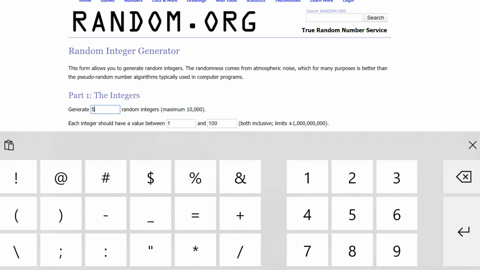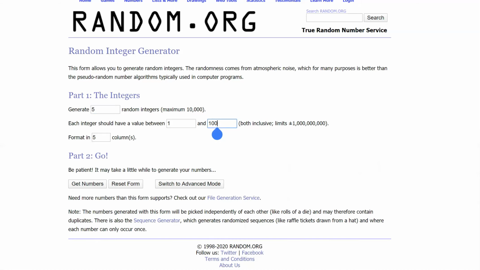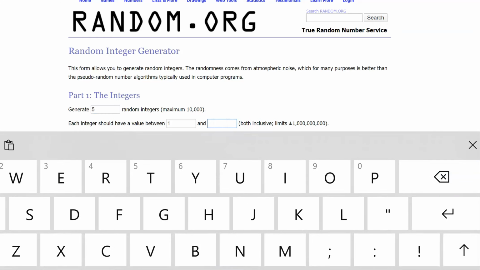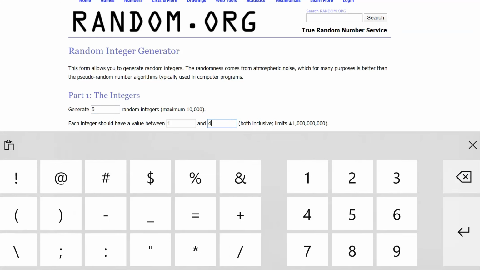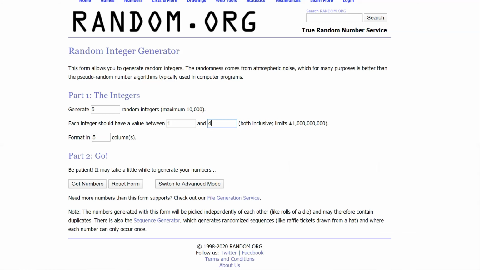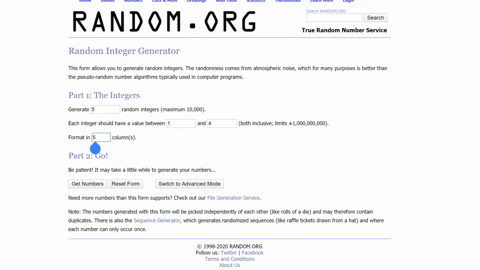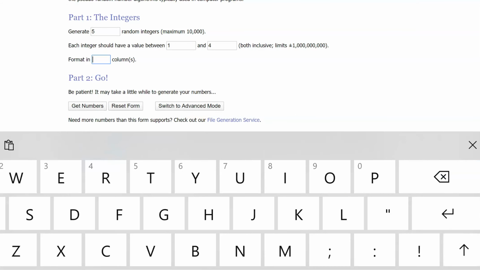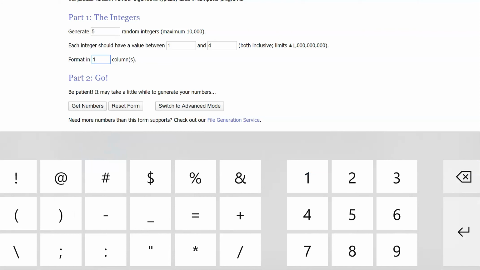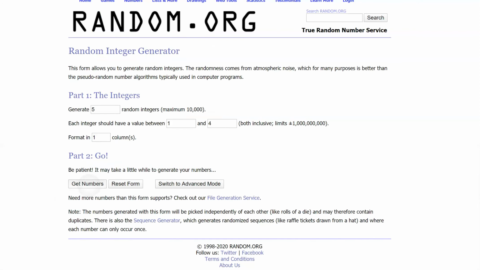This is for each of the 5 questions on my test. Then each integer will have a value between 1 and 4, since there are only 4 multiple choice options on this test. Then I'm going to format it in 1 column. Press Get Numbers.